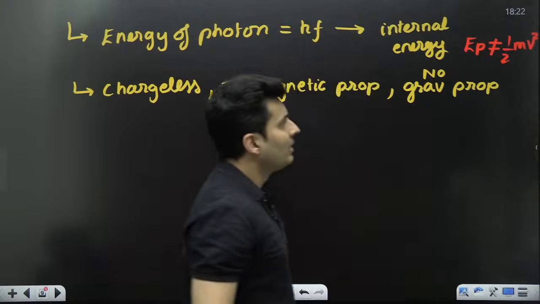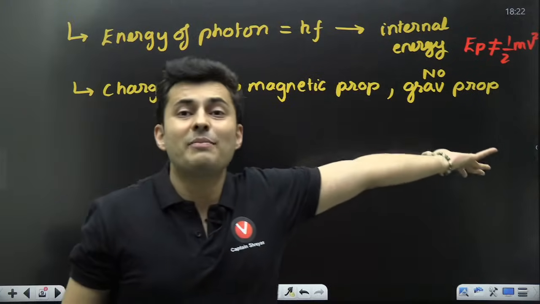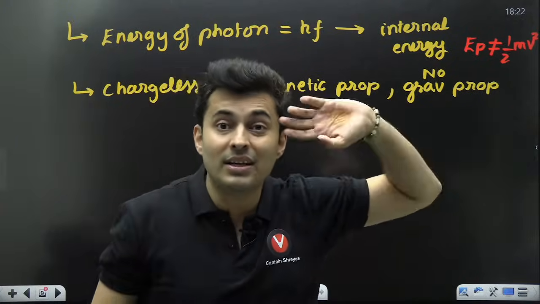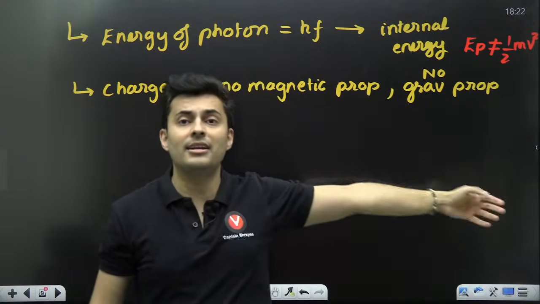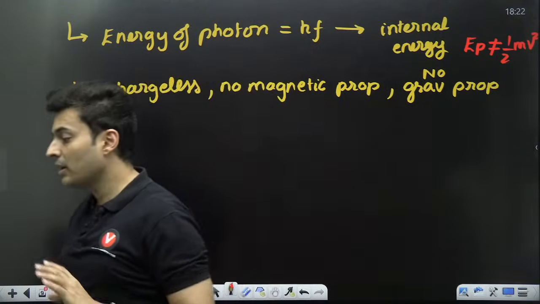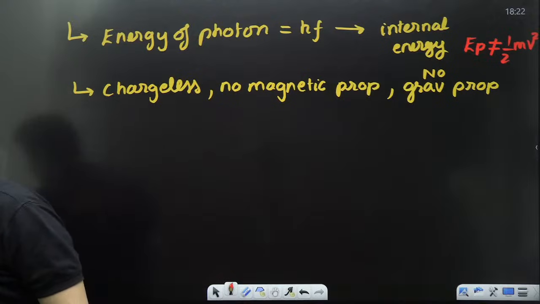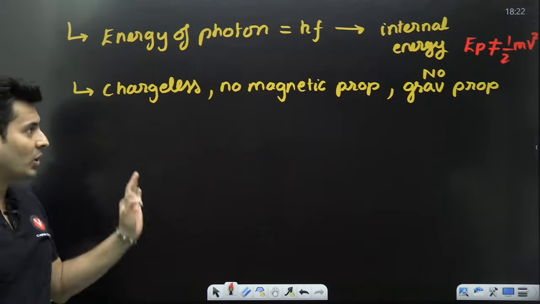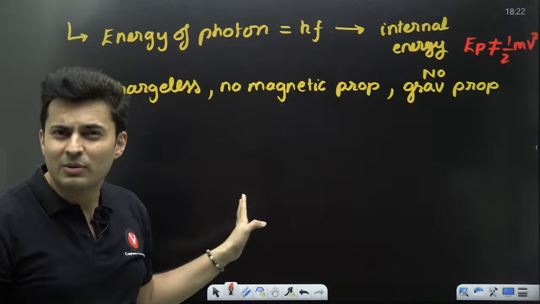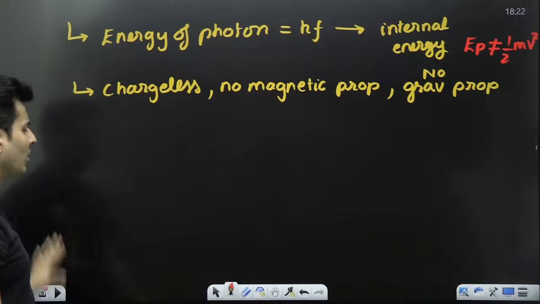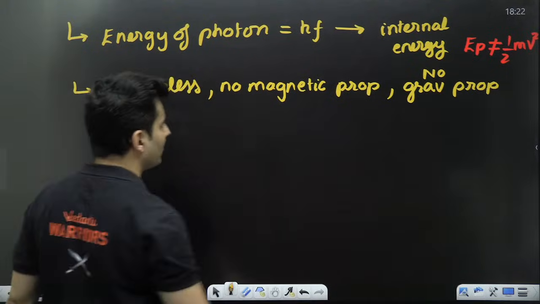It is invalid. What is the mass? Mass is not known. Mass is not defined. So how can you write kinetic energy as half mv square? So keep that in mind. It's wrong to say kinetic energy of a photon is half mv square, because mass is not defined. So don't worry about it.